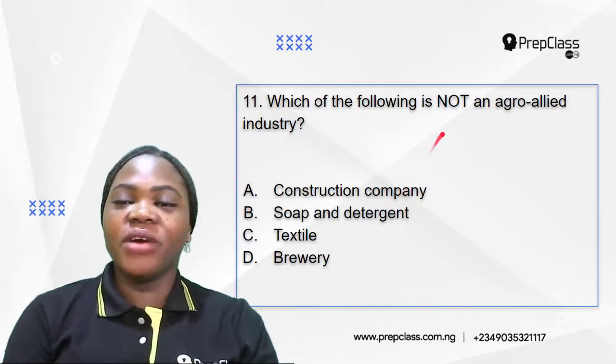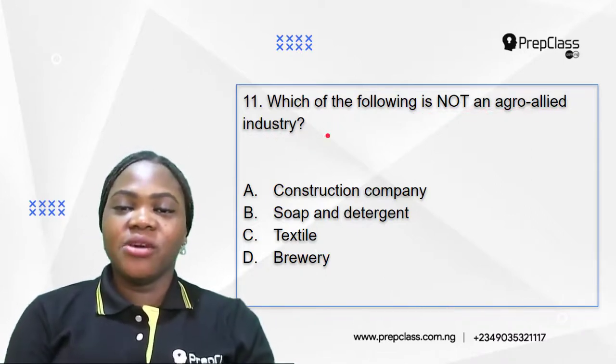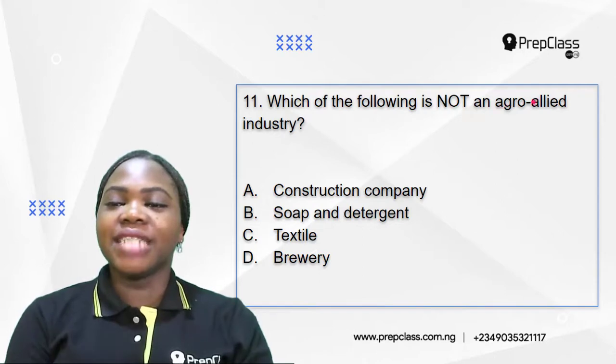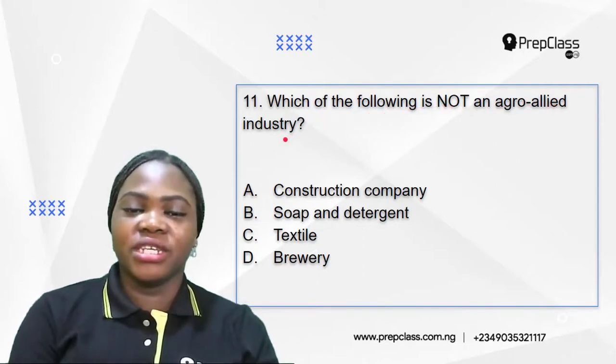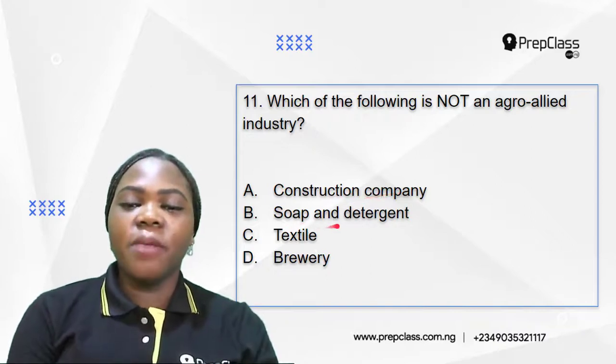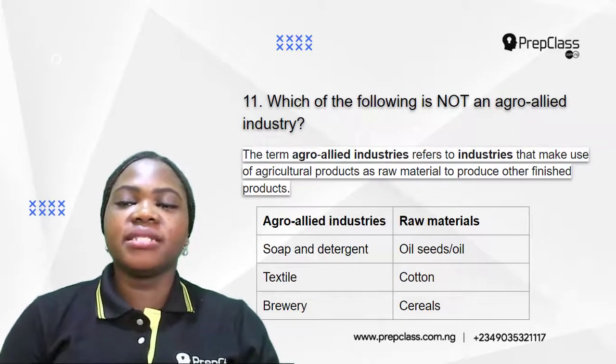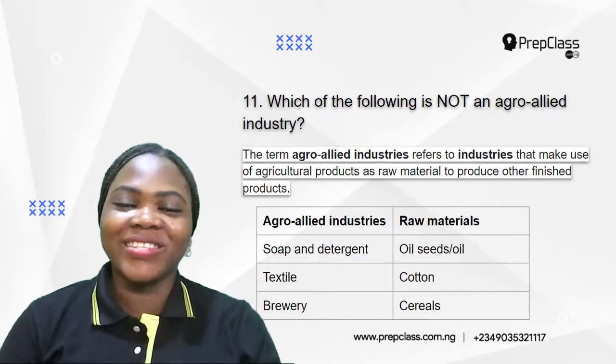So the first question in this video is question 11. Which of the following is not an agro-allied industry? A. Construction company. B. Soap and detergent. C. Textile. D. Brewery. Which of them is not an agro-allied industry?